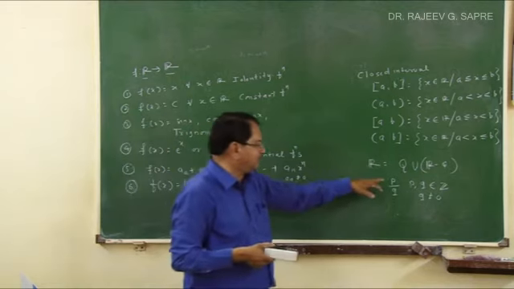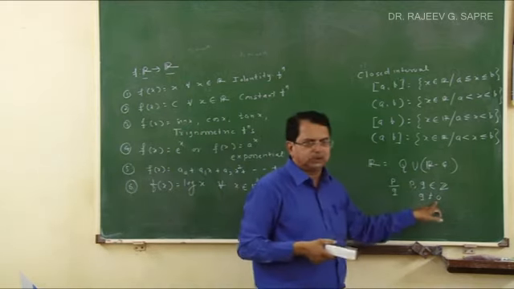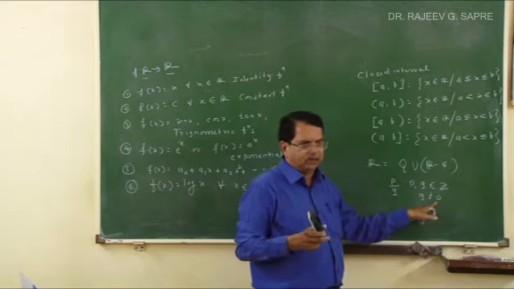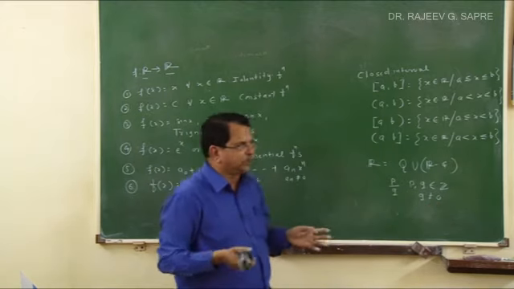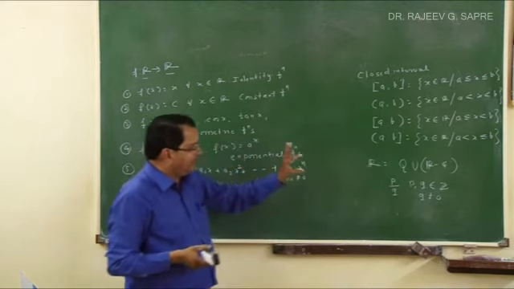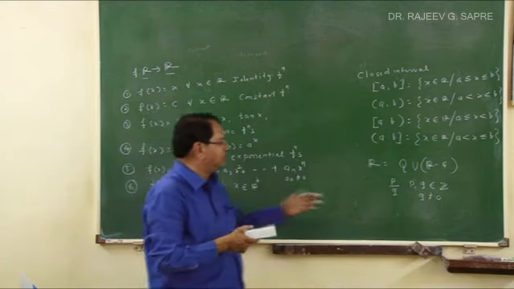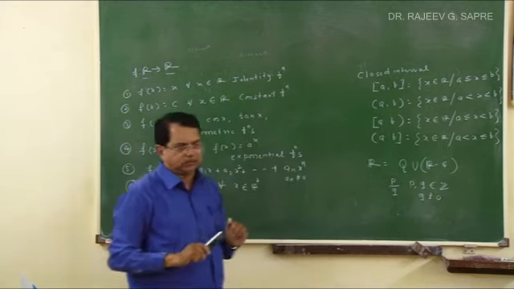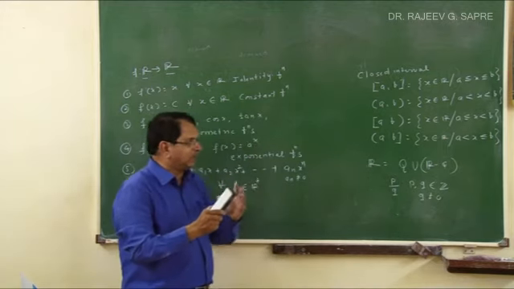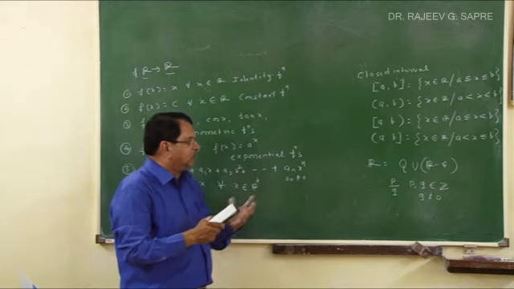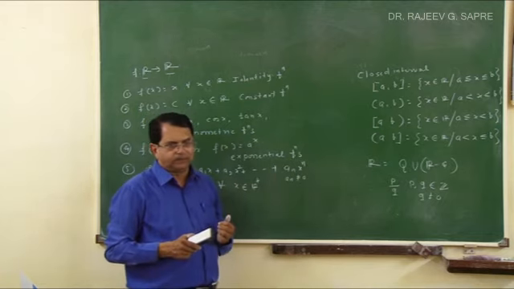So whenever I say P upon Q, Q is not equal to 0. This is 100% fixed, because nowhere in mathematics is division by 0 allowed. So any number of this type is a rational number, and whenever you cannot express a number in this form, it becomes irrational. So rationals and irrationals together form the set of real numbers.